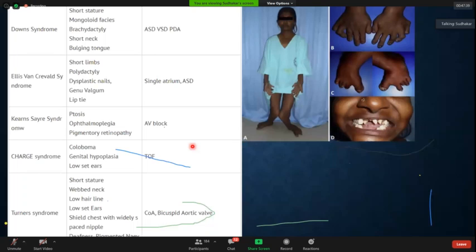So what phenotypic markers will you see? I think you will be knowing it. Short stature, webbed neck, very short neck, low hairline, low set ears, shield chest. What shield chest is: the nipples are widely spaced. Deafness. So these are all the features of Turner's which you have to look for in the patient if you encounter a very early or familial type of coarctation of aorta.